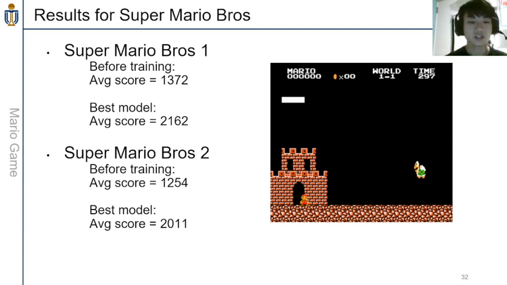It also happens in Super Mario Bros. 2, where before training we got an average score of 1254, and after training we get our best model, which scored 2011.